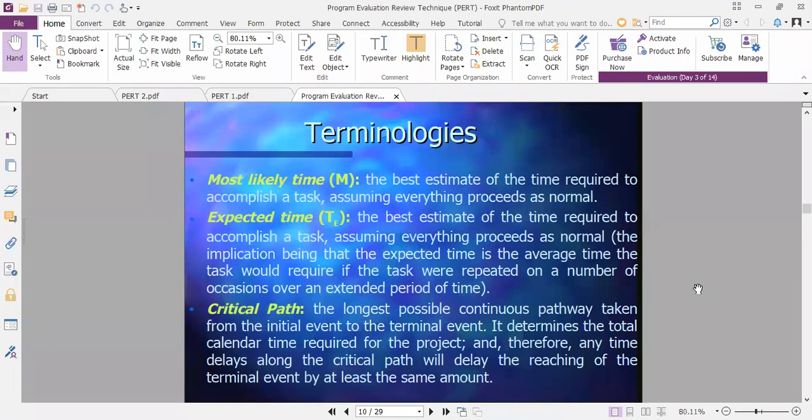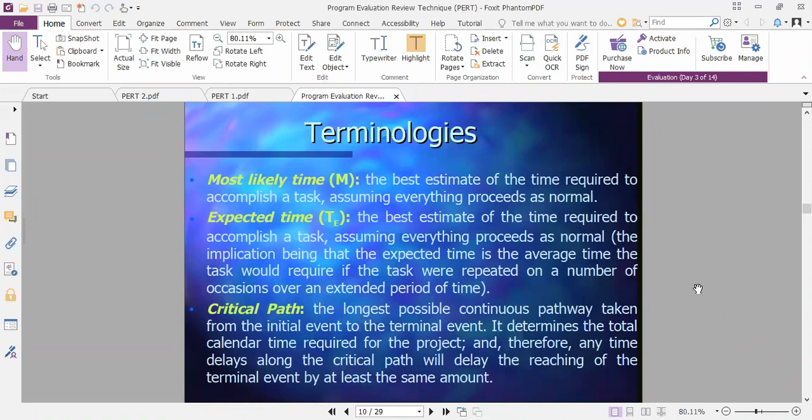Everything is going well, and within 1 year that house may be constructed. An optimistic person may think that the house will be constructed within 8 months. A pessimistic person may think that 2 years may be required, and the most likely time, indicated by TM, tells us that everything is going normal, as per the plan, and within 1 year only that house can be constructed, no problem for that.